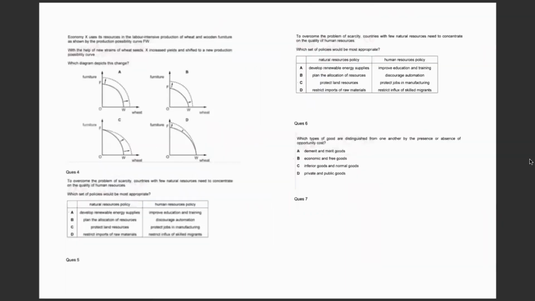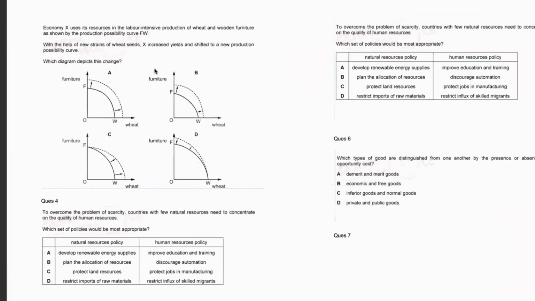Now let's move towards the next question, which is: Economy X uses its resources in the labor-intensive production of wheat and wooden furniture. So always remember there are two products, wheat and wooden furniture. And your PPC is a diagrammatic tool which shows the relationship between the production of two goods, whatever it be, good A, good B, capital goods, consumer goods, any goods. So in this case, it is wheat and wooden furniture, shown by production possibility curve FW.